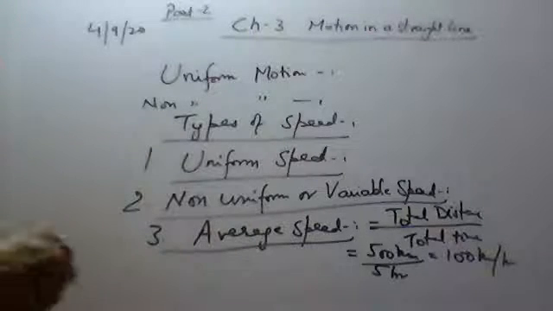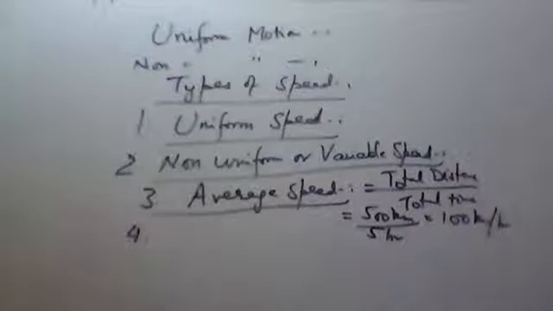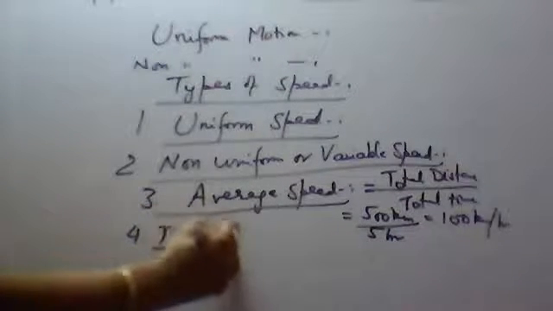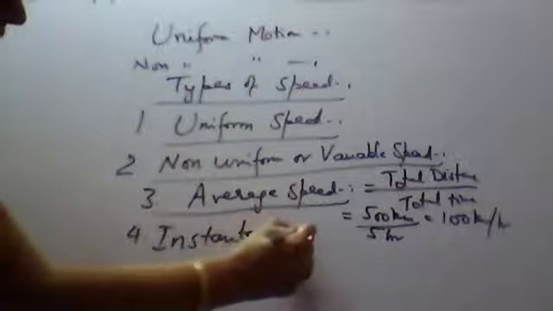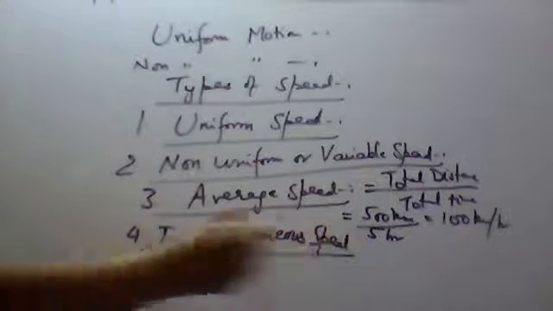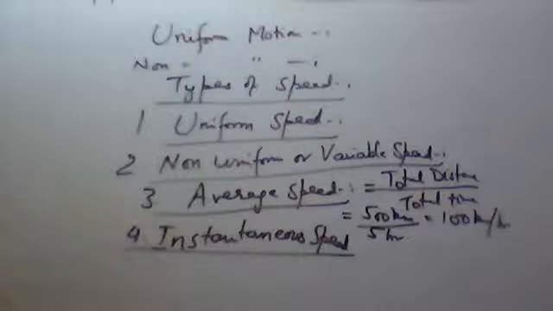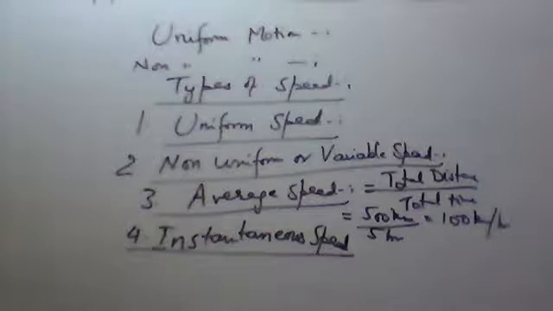Okay, then the next is instantaneous speed. The fourth type of speed is instantaneous speed. Instantaneous means at a particular instant of time. If we calculate the speed at a particular moment, that is called the instantaneous speed. So write down, it is the speed at a particular instant of time.